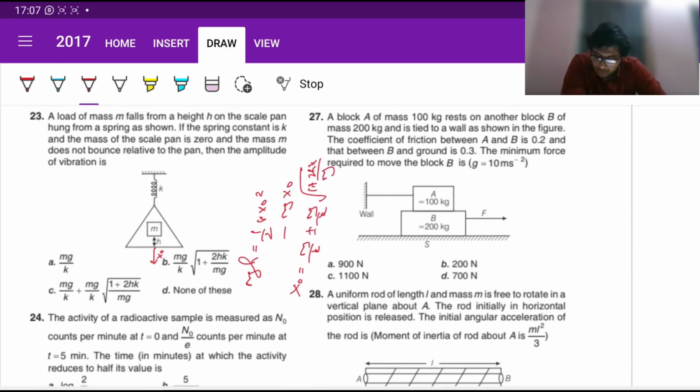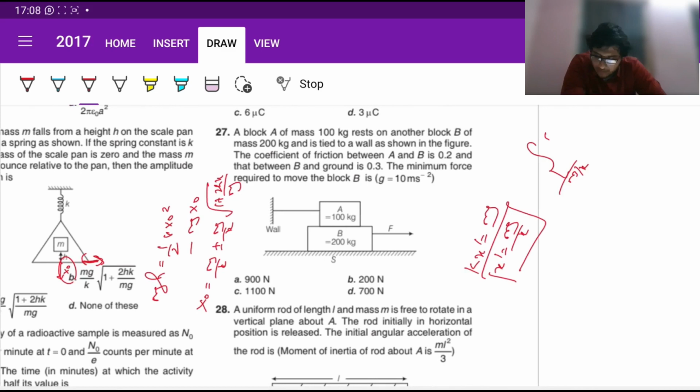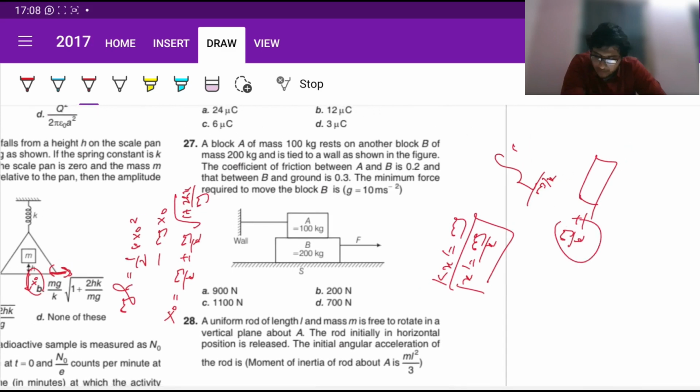So what we want is amplitude, right? So amplitude basically means displacement from mean position. So this was the maximum displacement we observed from this height h, but once the object collides, its mean position will change. Its mean position will be given by some x dash, wherein k x dash must be equal to mg. So x dash must be equal to mg by k. So its mean position right now is at a distance of mg by k, and the x naught, that maximum distance that we found, is somewhere like this, like mg by k plus minus something. So clearly it is given by this.